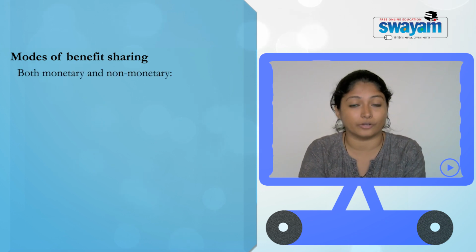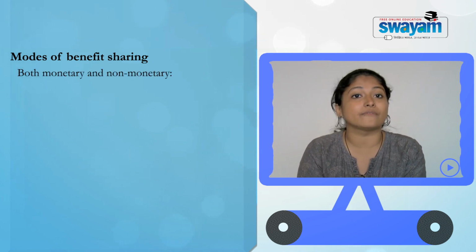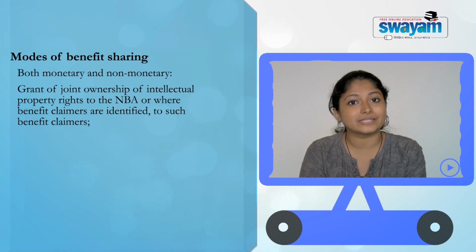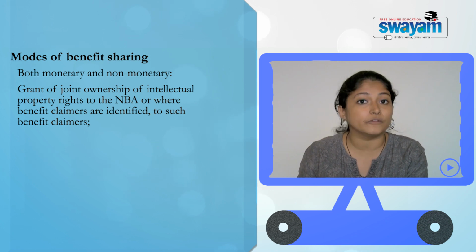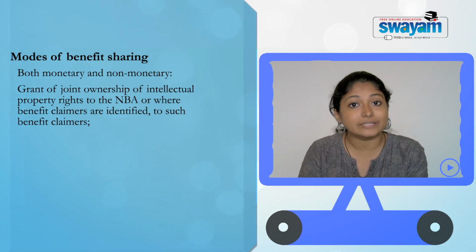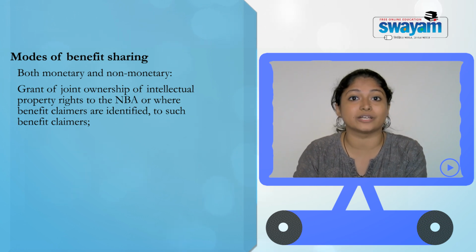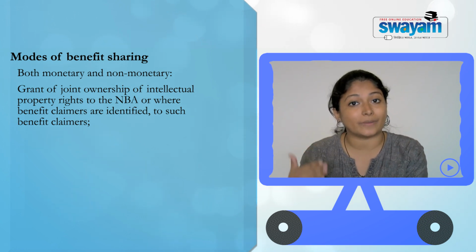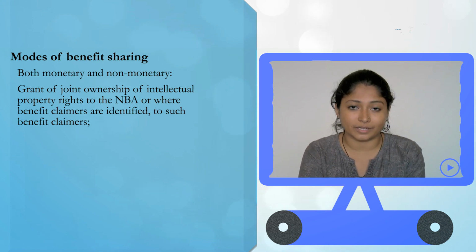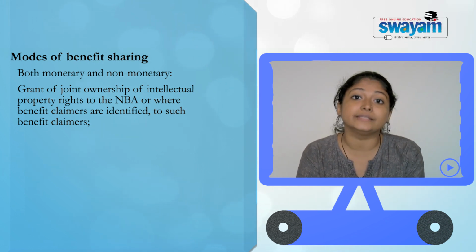They are monetary and non-monetary, which we have already discussed previously. If you want a share in the profit, or if you want to set up a venture capital, or a unit here, all this will come under benefit sharing. And all these should be in accordance with the mutually agreed terms, which basically means that the National Biodiversity Authority has to consult the local bodies and the benefit claimers.